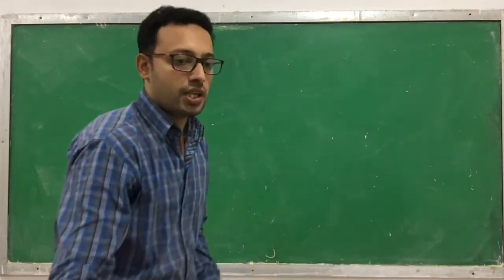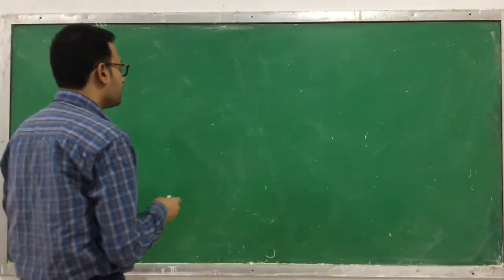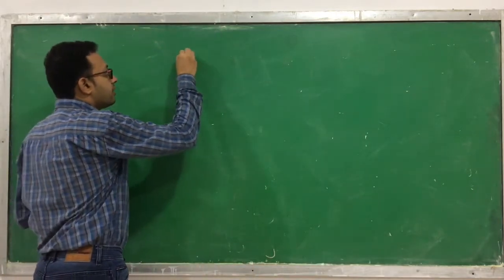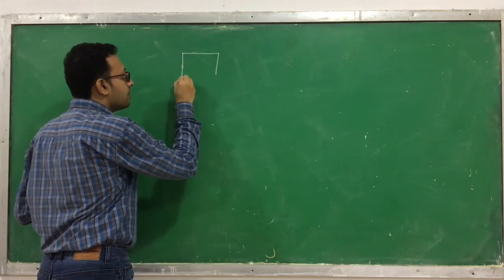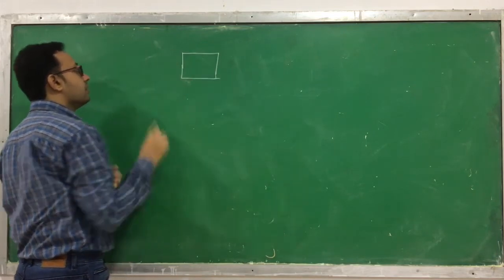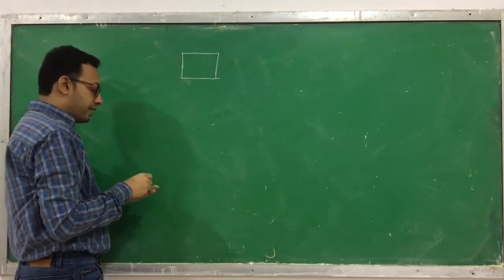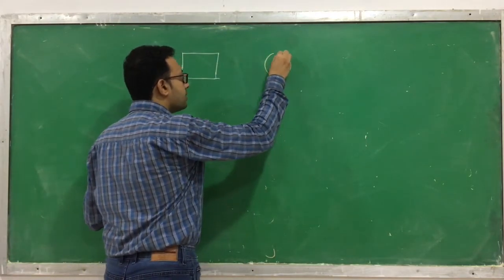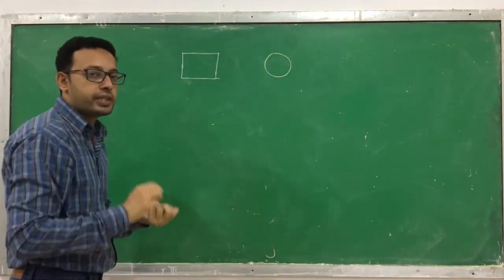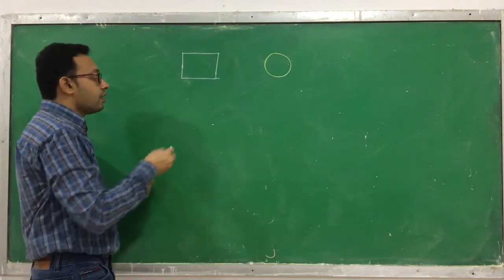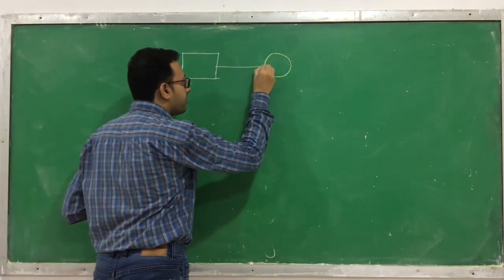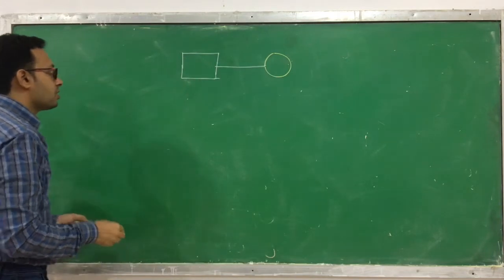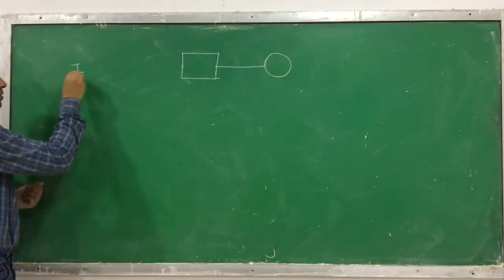I will show you one chart. Suppose assume that this is a male, you know that this is a male, and this one is a female. This is one of the hypothetical charts I am showing you. The horizontal line between them indicates a marriage. This is the first generation.